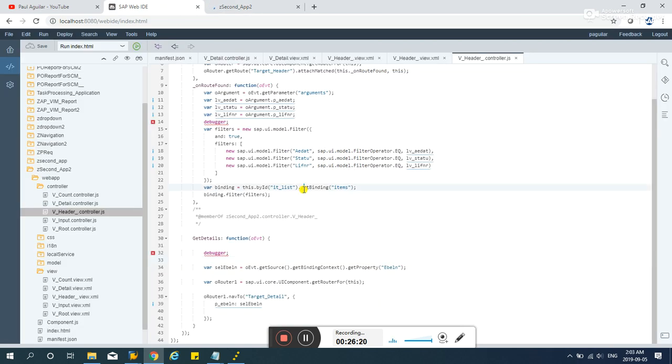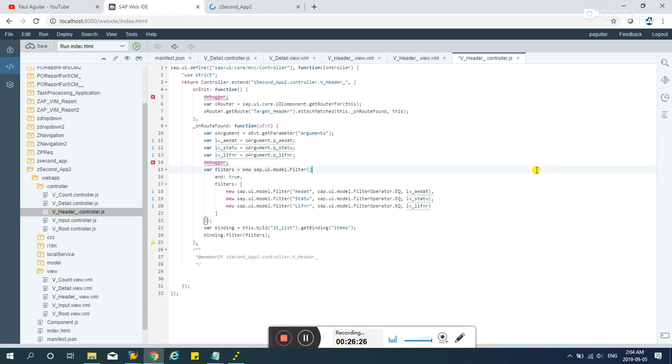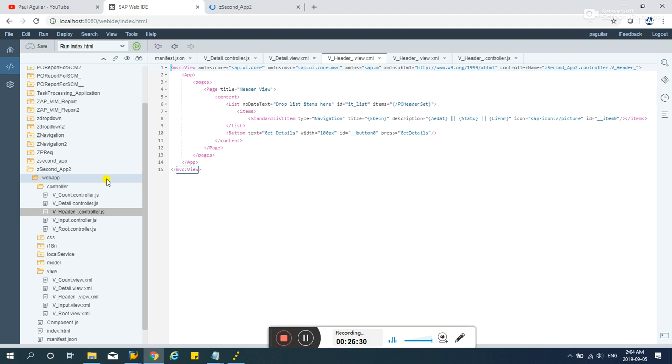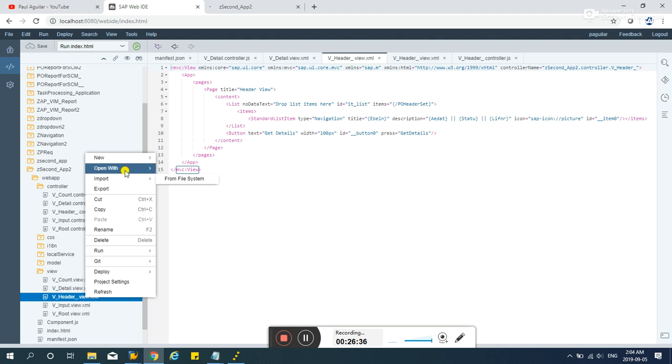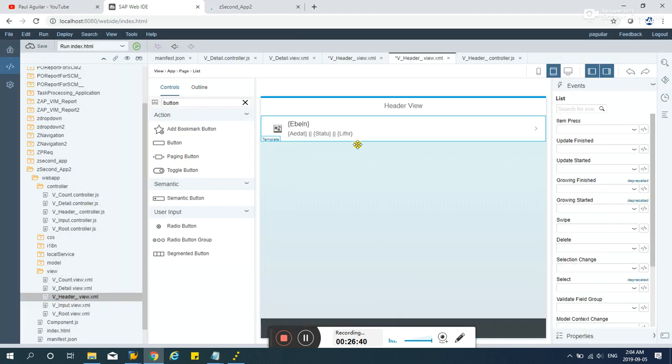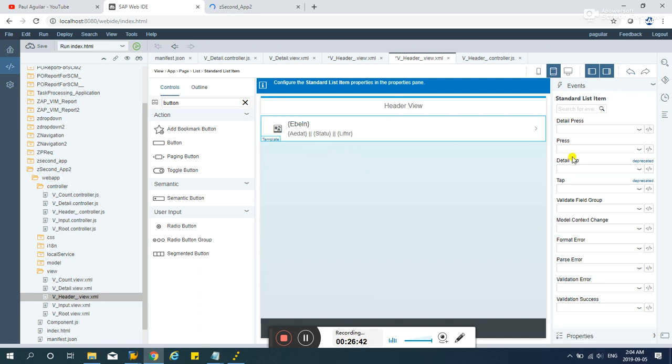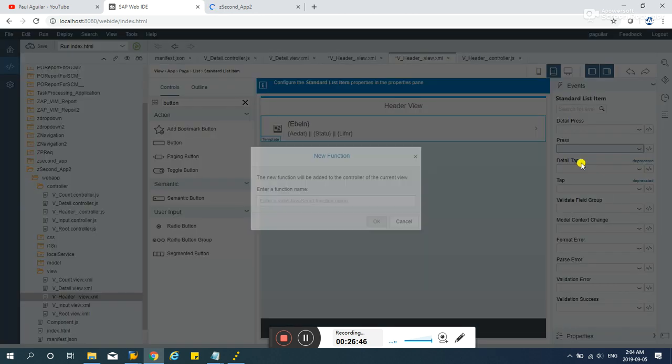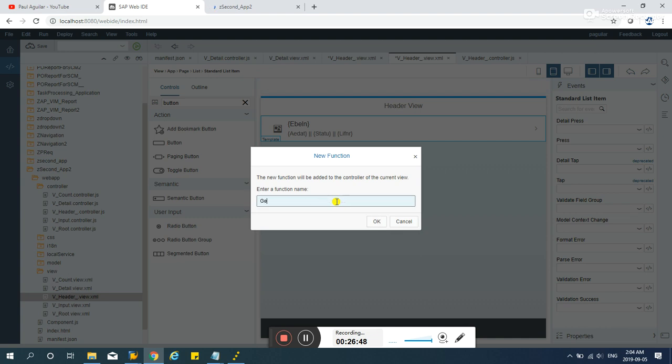No, I think I did it wrong. Instead of get details here, let's remove that. It should be on press, V header. Yeah, I made it incorrect here. So open with, it's not supposed to be a button here. It's supposed to be an on press. So highlight this guy here and new function, get details.